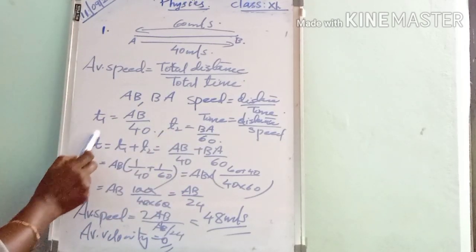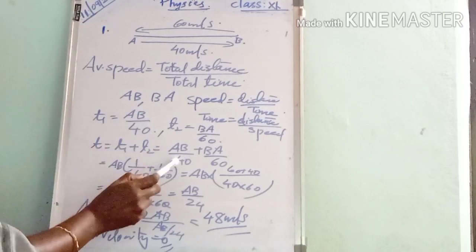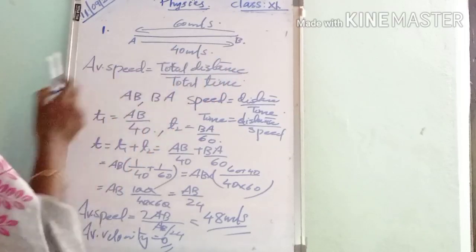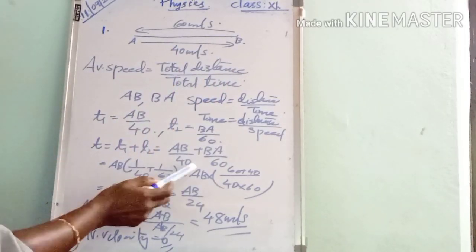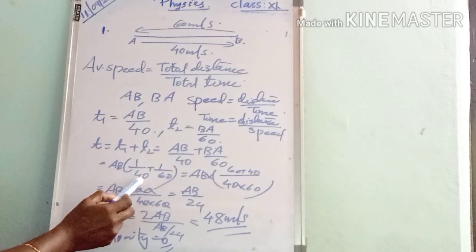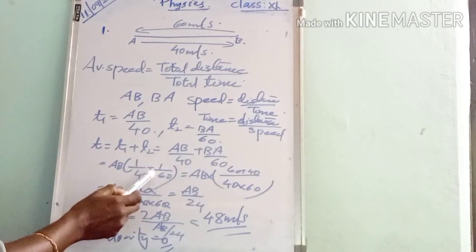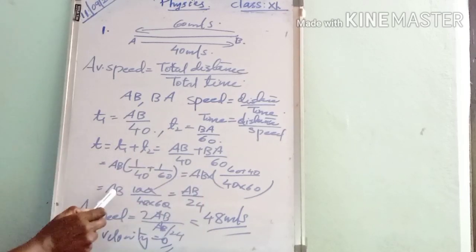Then the total time is T1 plus T2, so AB by 40 plus BA by 60. These two, AB and BA, are equal, so we can take it as common. AB into 1 by 40 plus 1 by 60, by simplifying this we get AB divided by 24.